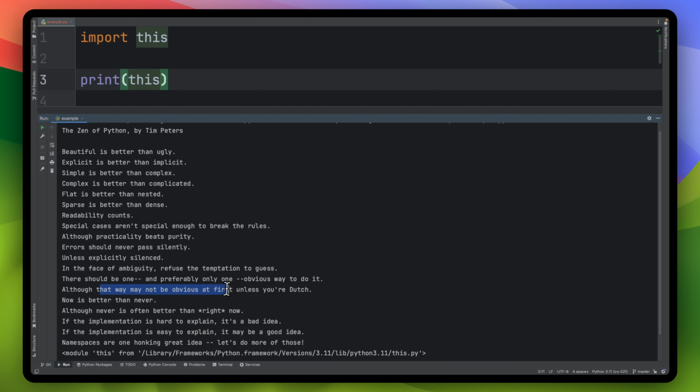Although that may not be obvious at first unless you're Dutch. I guess that's a funny line here, but the idea here is that you want to make sure that you optimize when needed as well, and don't over-optimize too early. But the idea is that you can't optimize until you get something working anyway, and then you see some of the holes or some of the weaknesses about your code, then you can improve it if needed. That's the way I take this.